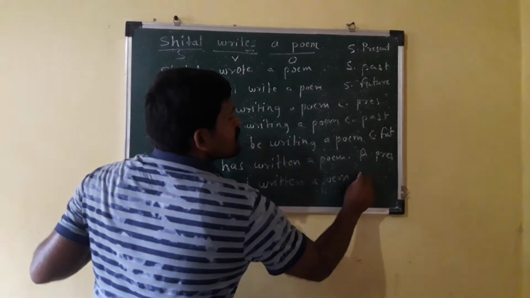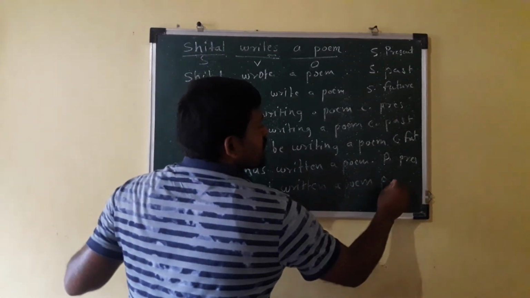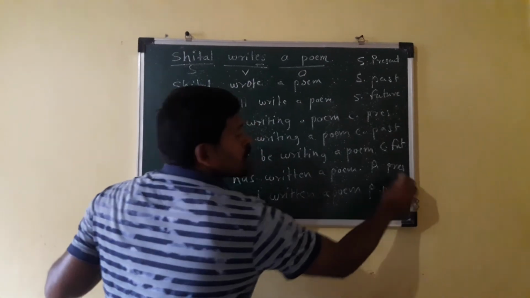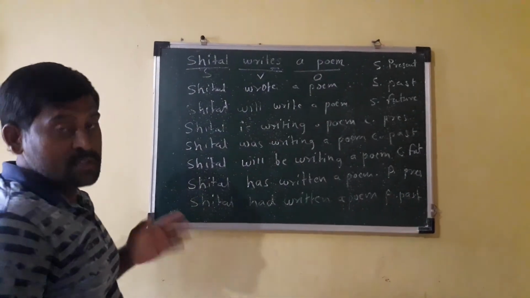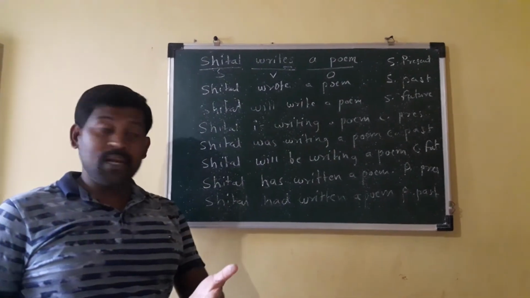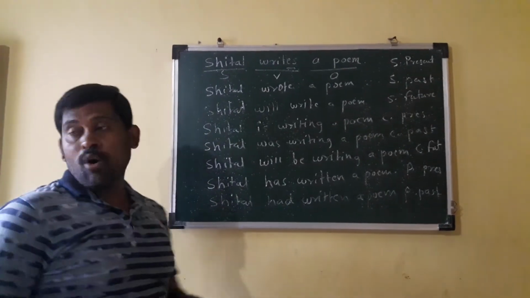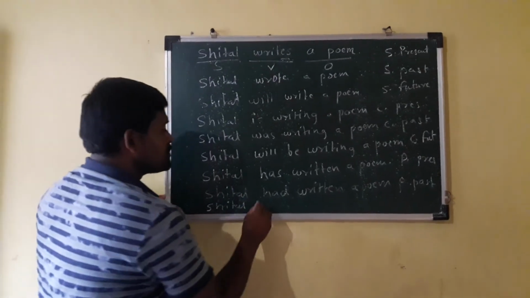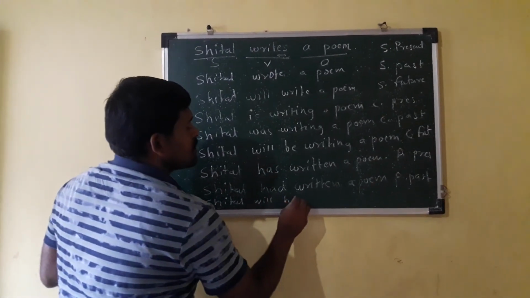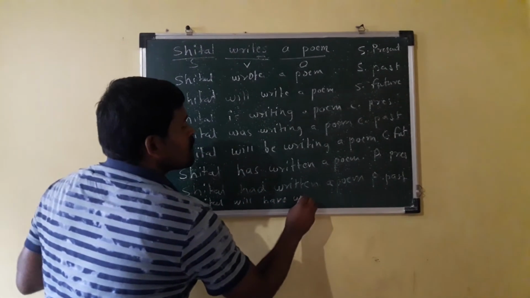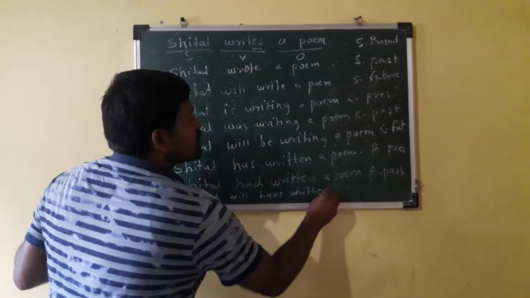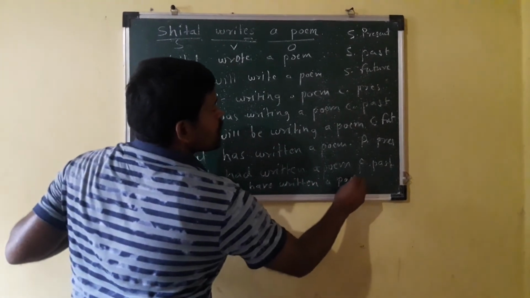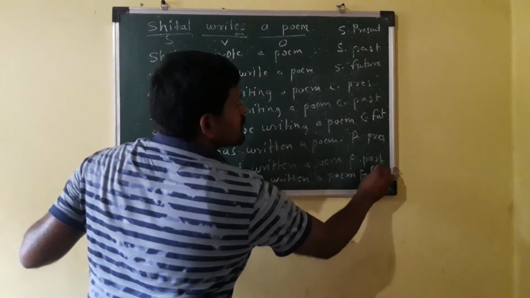That is perfect past. Perfect future. Subject plus shall/will plus have plus verb 3 plus object. So the example becomes: Sheetal will have written a poem. That is perfect future.